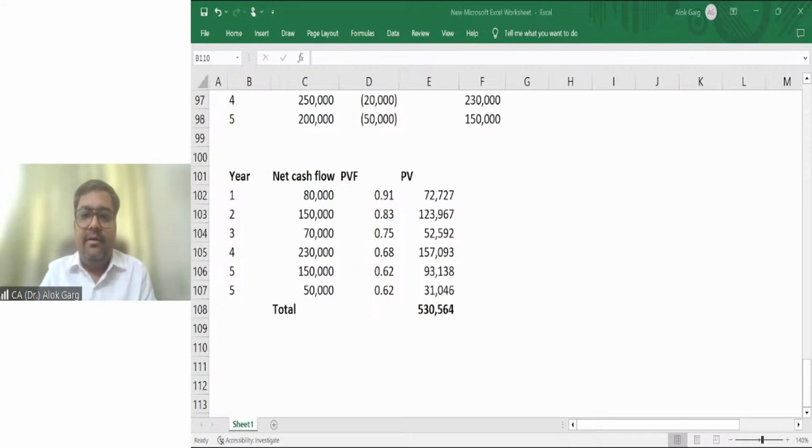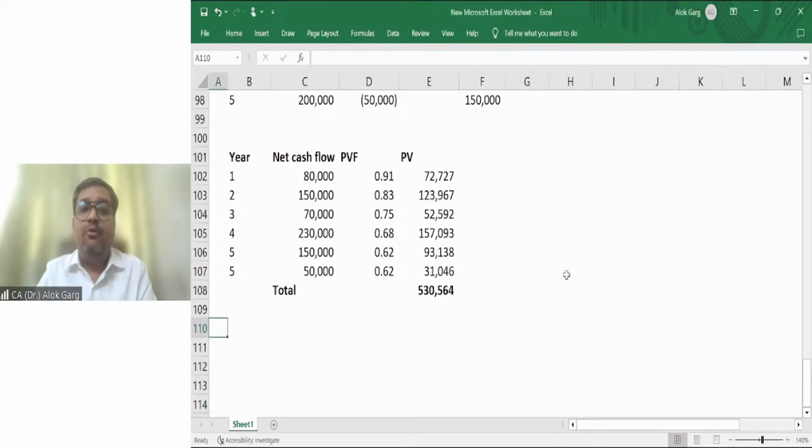So friends, let me take you through the Excel file and let me put all these steps here. I hope the Excel file is visible to all of you. Is that visible? Yes.